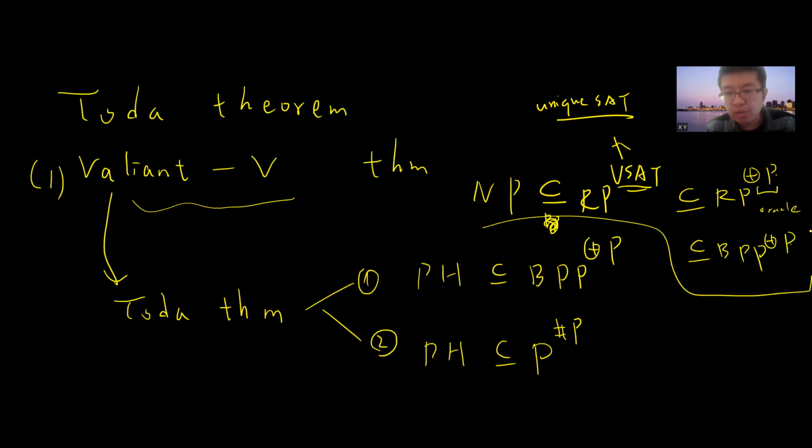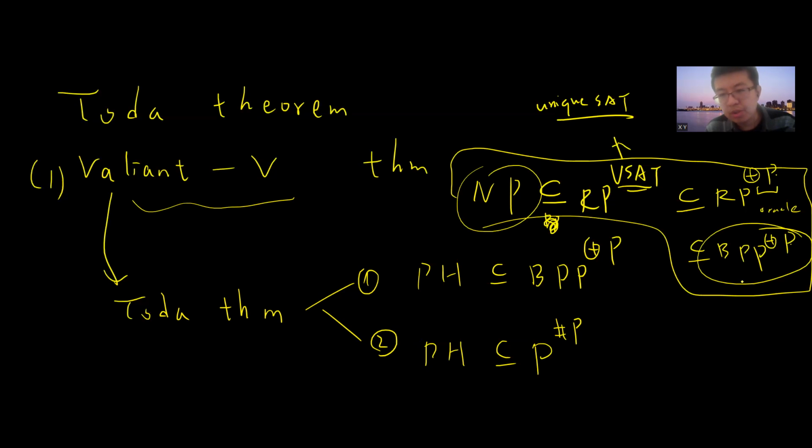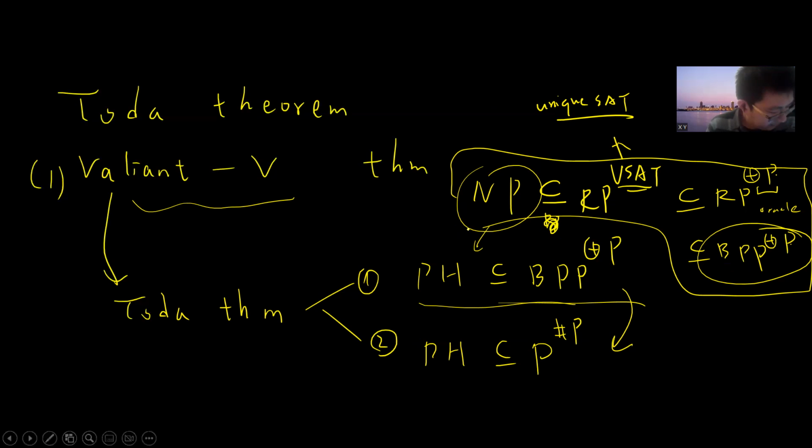So you can imagine that the Toda theorem proves one side of this particular case, just NP is a subset of BPP to the parity P, and then you can use some tools to generalize this, and you can derandomize to prove this. These three theorems are basically all the ingredients that we need. I will prove them in the next 4 or 5 videos.